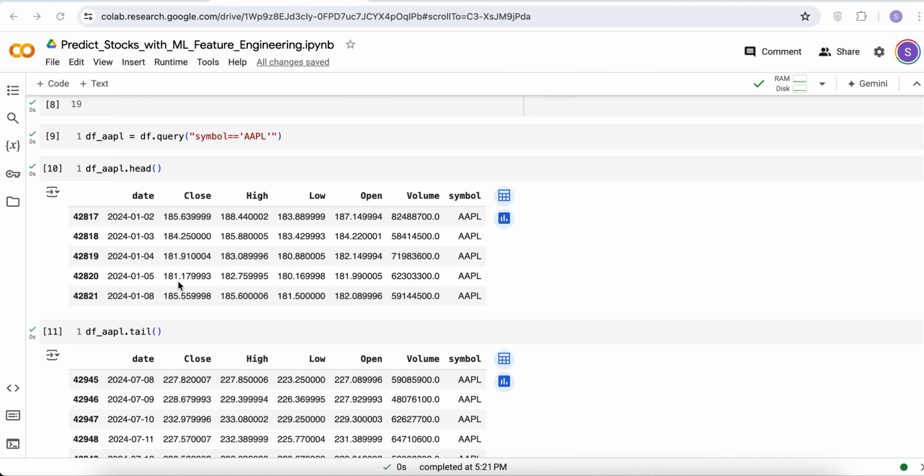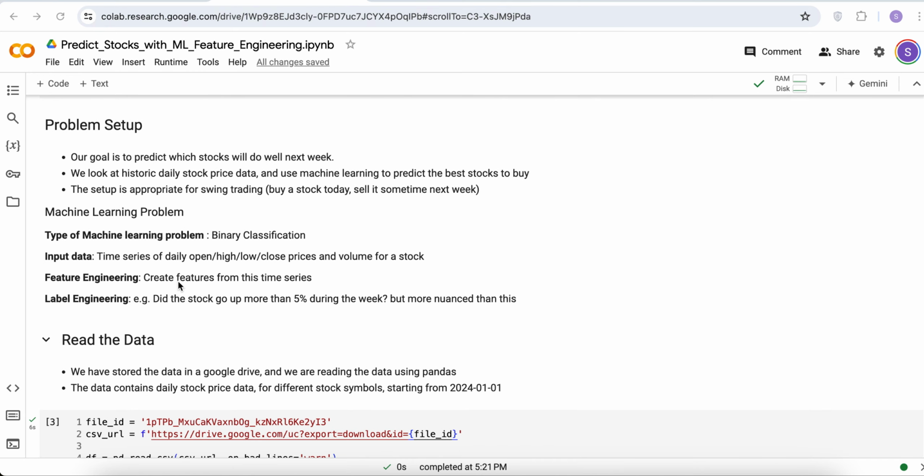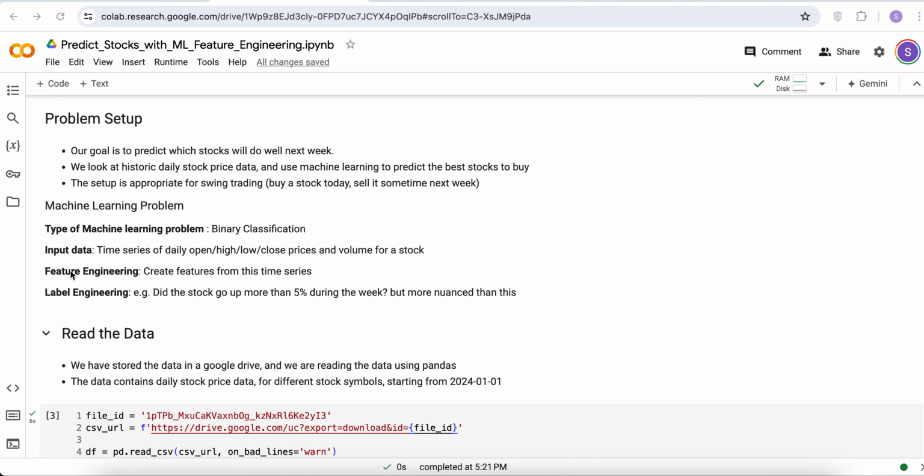And then what are we trying to predict? Given this input data, we're going to create some features from this time series, and then we're going to predict a label that we're going to create. This label is not easy to define. It would depend on how you are trying to trade, what is your mechanism of trading, how you are putting your stop loss, and so on. And we will get to those nuances probably in one of the next videos.